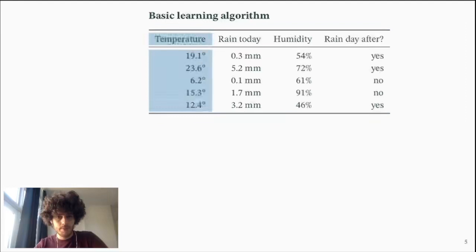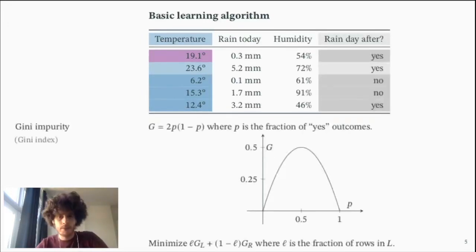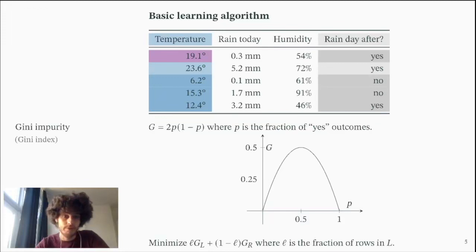For each attribute, we're going to consider all of the values as potential splitting points. So we take an attribute, we take the first value, and then we're going to consider which rows have value temperature less than or equal to 19.1 degrees. Now in this case, we have 4 rows. And then we're going to look at the corresponding outcomes. Ideally, we want all yeses or all nos. But this doesn't usually happen.